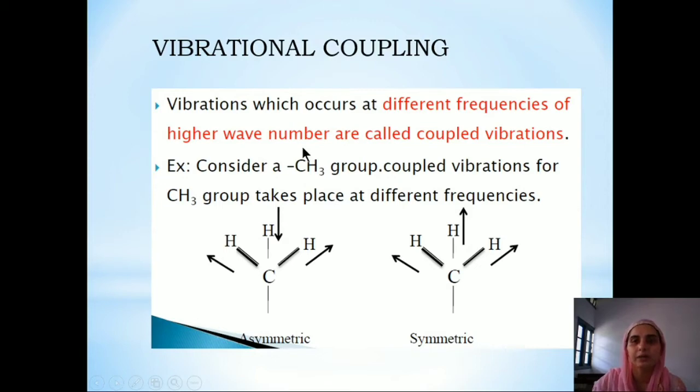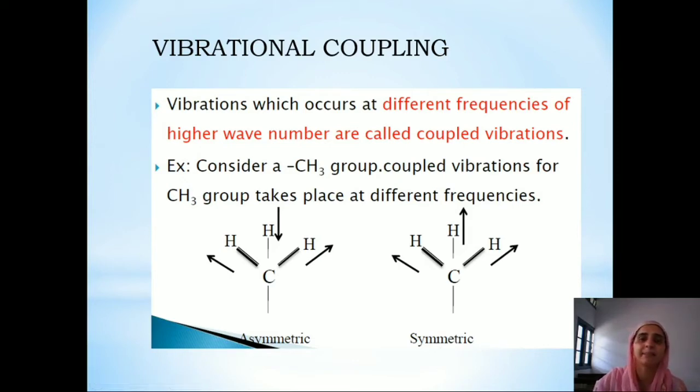So coming on to the vibrational coupling, the vibrations which occur at different frequencies of high wave number are called coupled vibrations. So if we have one CH bond, we will get one stretching band. If we have two CH bonds as in the case of the methylene group, or three CH bonds as in the case of the methyl group, we will get two stretching bands. This is because of the mechanical coupling of the vibrations of these CH bonds, which leads to two bands, asymmetric and symmetric.